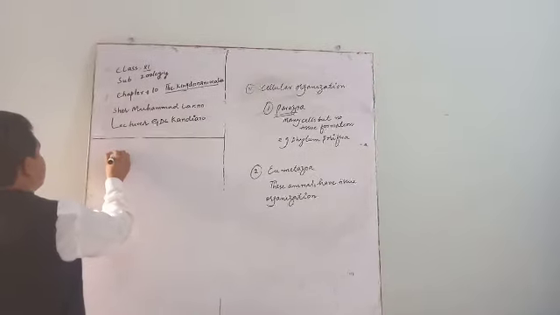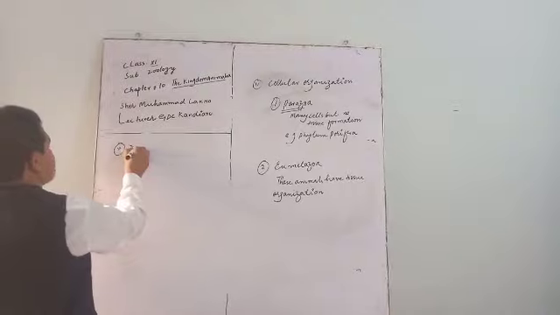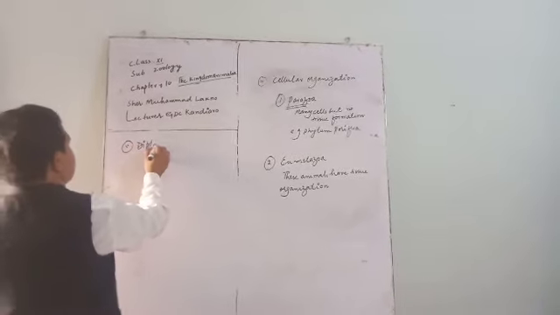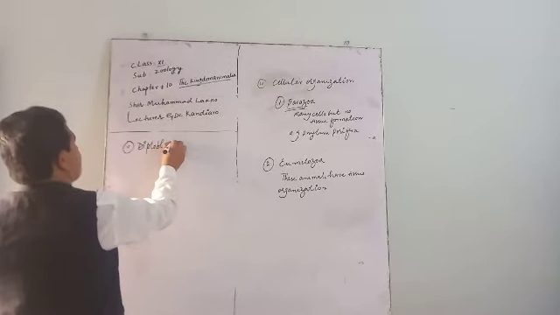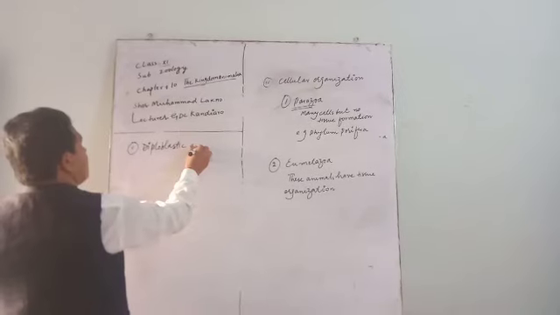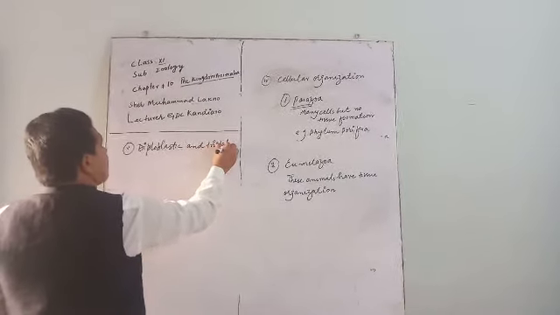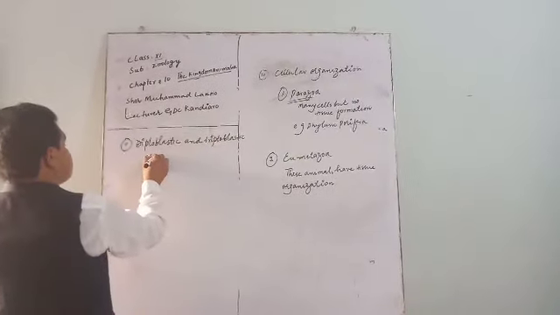We have the fifth factor for classification of animals: diploblastic and triploblastic organization.